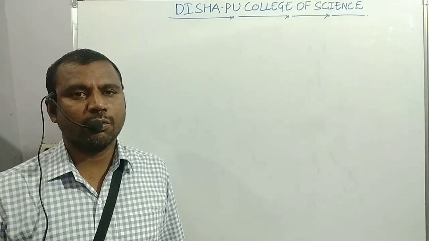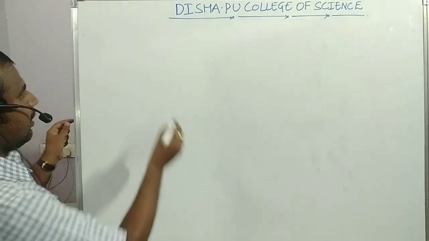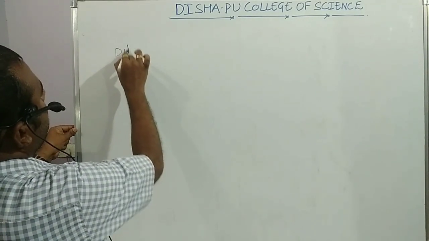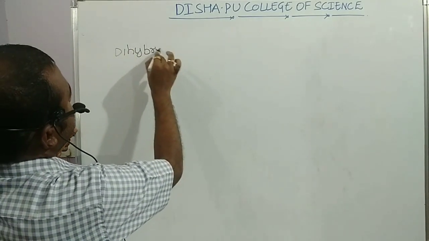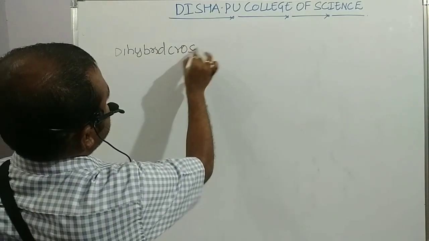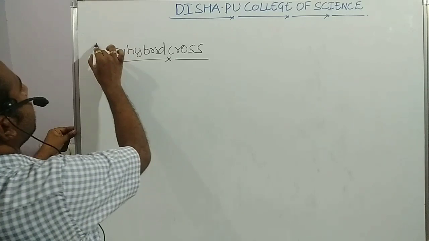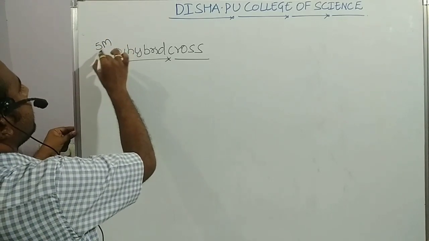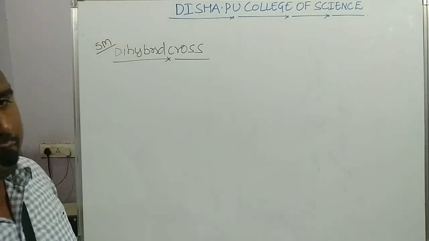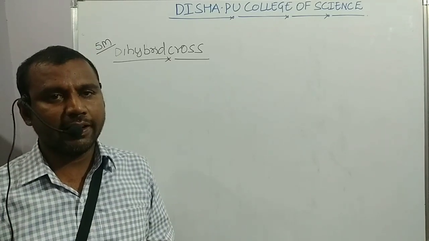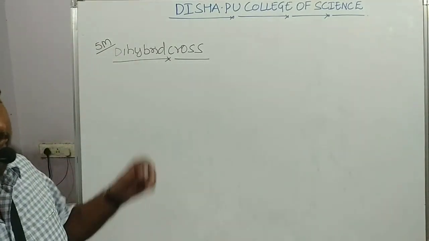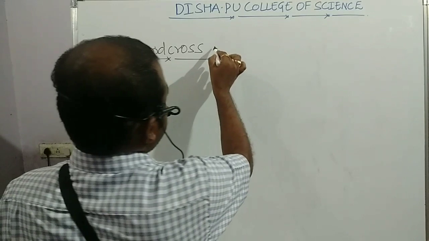Now next concept, students: dihybrid cross. This concept has been asked many times in previous examinations for 5 marks. Dihybrid cross. So what is a dihybrid cross?